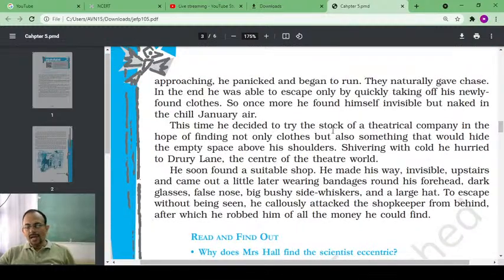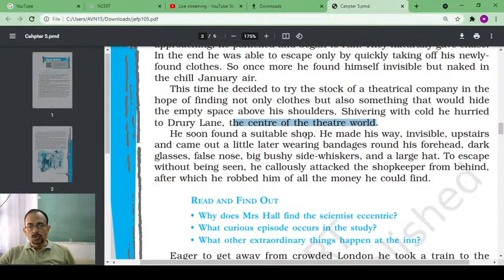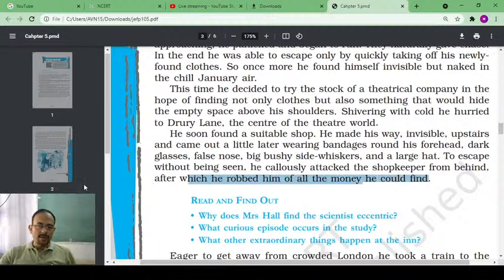So this time he decided to try the stock of a theatrical company, with the hope of finding not only clothes but also something that would hide the empty space above his shoulders. Shivering with cold, he hurried to Drury Lane, the center of the theatre world. He soon found a suitable shop. He made his way, invisible, upstairs and came out a little later wearing bandages round his forehead, dark glasses, false nose, big bushy side whiskers, and large hat. To escape without being seen, he carelessly attacked the shopkeeper from behind, after which he robbed him of all the money he could find.